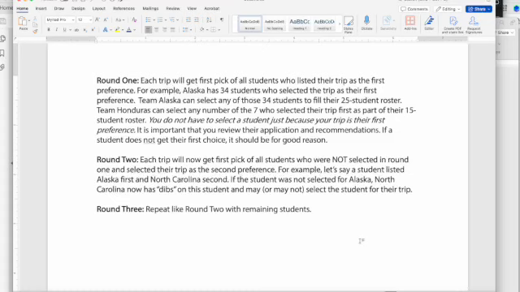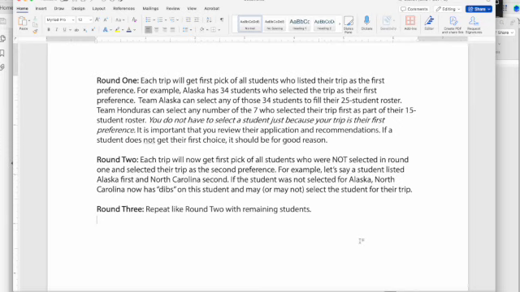This is exactly how students are selected for trips based on their preferences and all of the other factors. There are 3 rounds. Each trip will get first pick of all students who listed their trip as the first preference. For example, if Alaska has 34 students who selected their trip first, Team Alaska can select any of those 34 students to fill their 25 student roster.